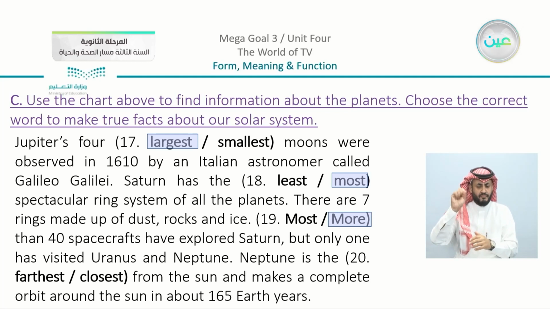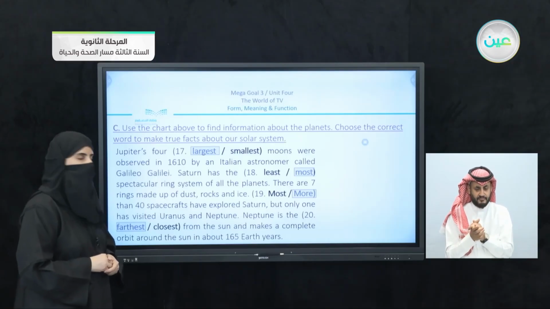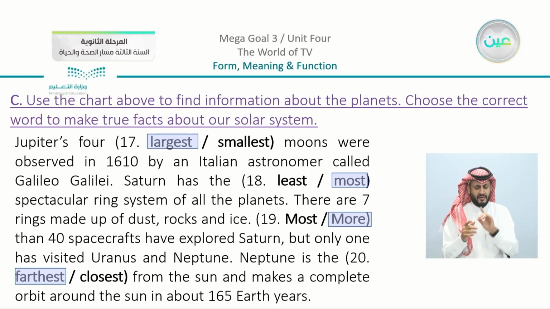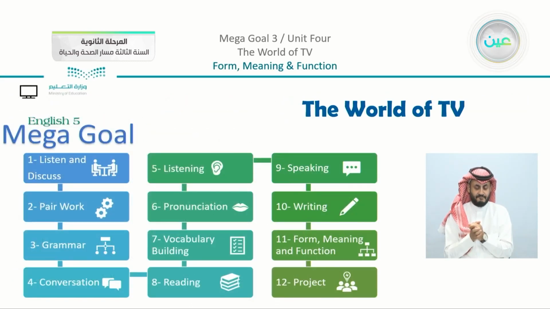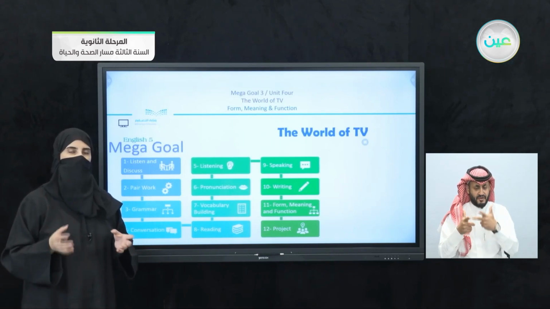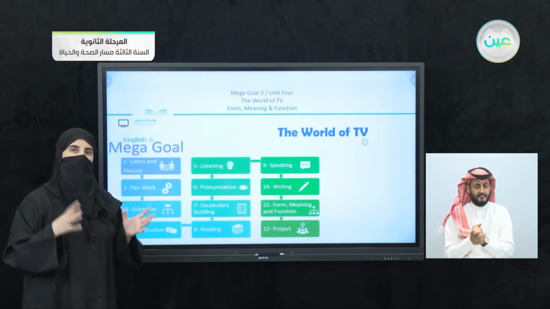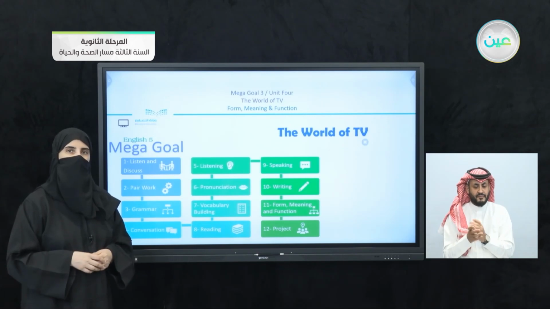Neptune is the, we have here, farthest or closest? Yes, we agree that it is the farthest from the sun and makes a complete orbit around the sun in about 165 Earth years. So we have completed our exercise here. We have finished the exercises that we have in the book in the lesson of form, meaning, and function.